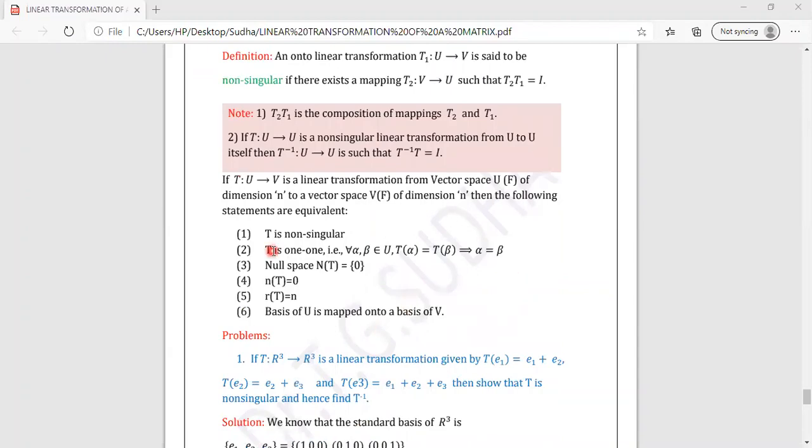The first statement says that T is non-singular, and that will be equivalent to T is 1, 1. So if you are given a problem and asked to show that T is non-singular, it is enough if you show that T is 1, 1. Or you can have the other equivalent statements: the null space contains only the 0 vector, or the null space will be equal to 0, that is, the nullity is equal to 0, or rank is equal to n, or the basis of U is mapped onto the basis of V. Okay, so only these things you need to remember.